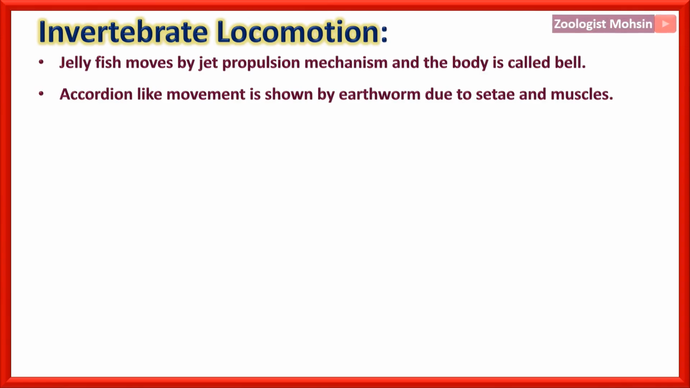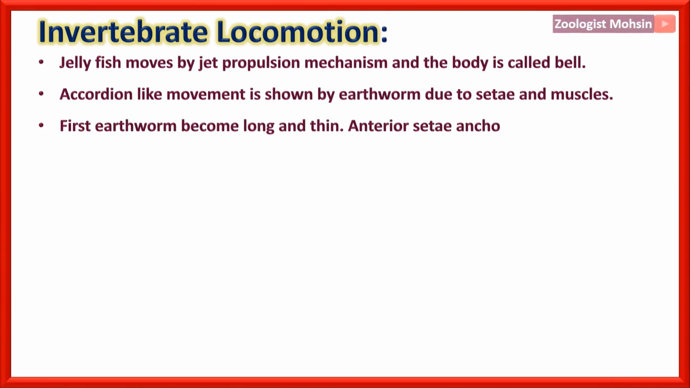Accordion-like movement is shown by earthworm due to setae and muscles. First, earthworm becomes long and thin. Please remember that this is an important MCQ and has been asked in the past papers that the first step of the earthworm locomotion is long and thin body.